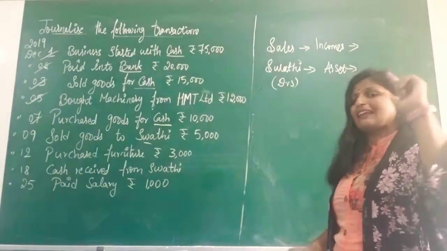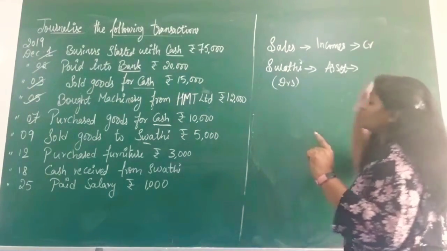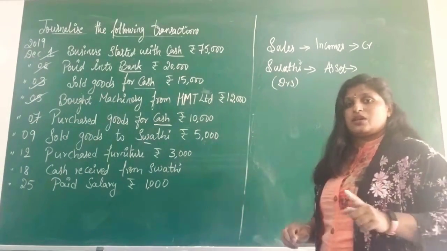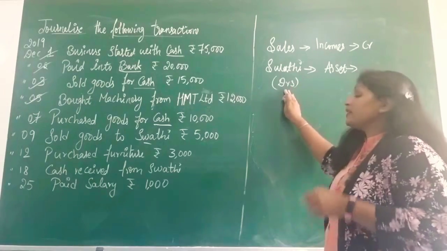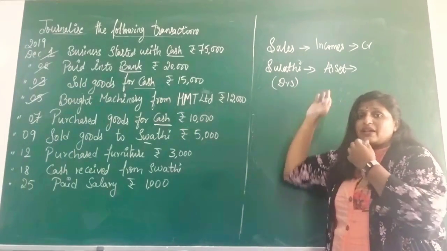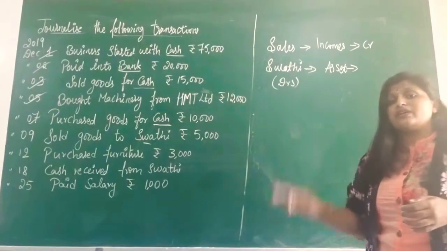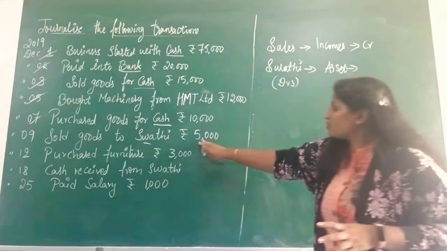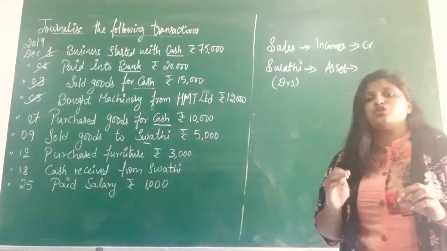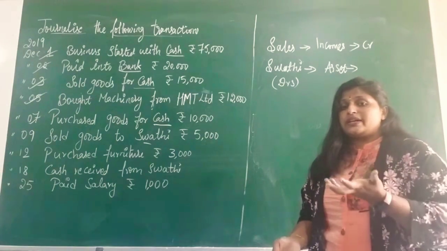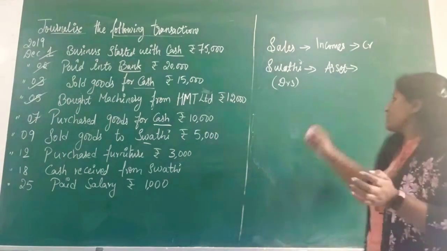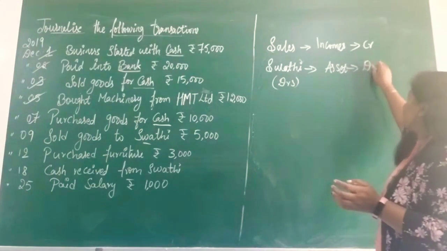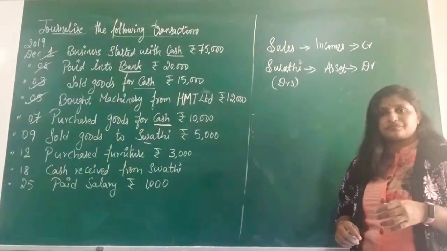It is increasing. So an increase in incomes will be credited. Now your debtor's value, that is the asset value, is increasing or decreasing? In future you will be receiving that amount. How much did you sell? 5,000. So 5,000 you will be receiving in the future. So the debtor's value is being increased. So an increase in an asset will be debited.